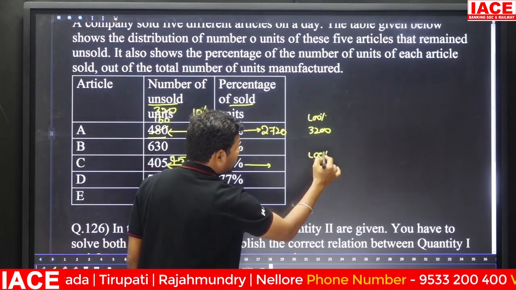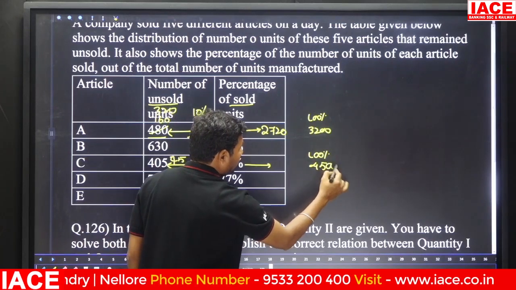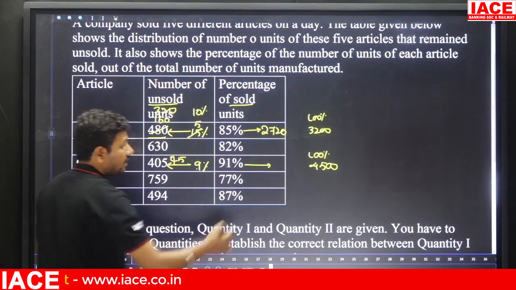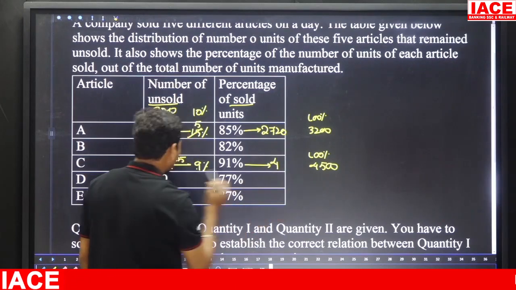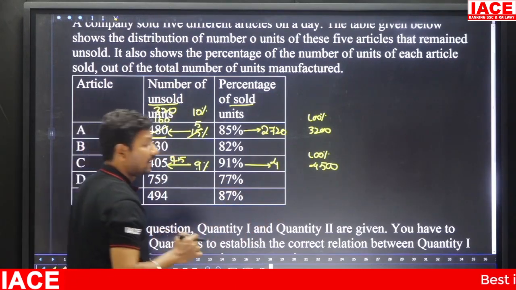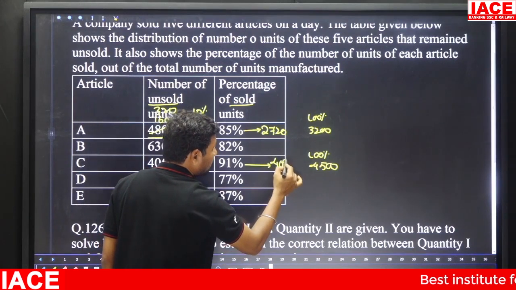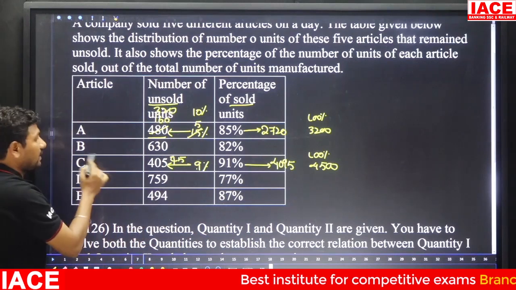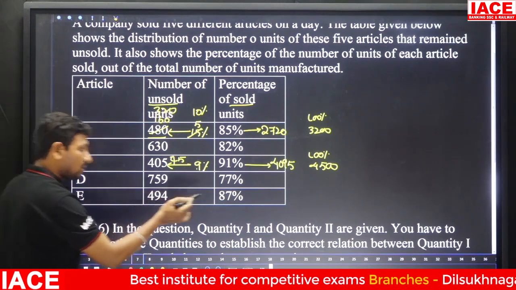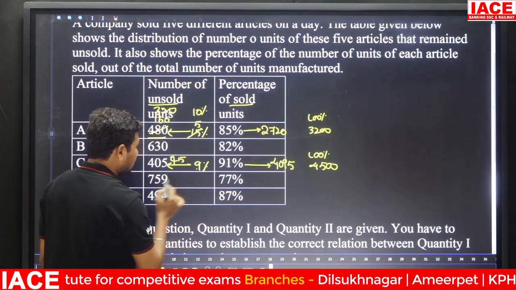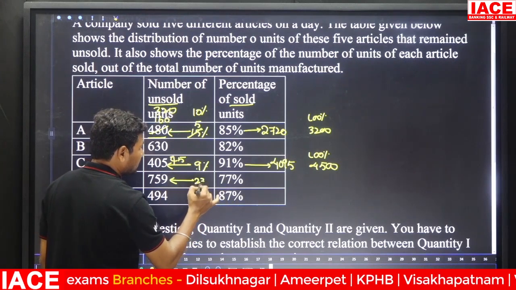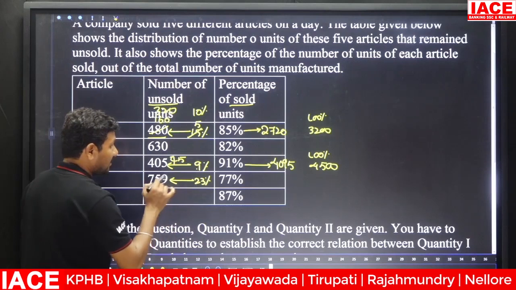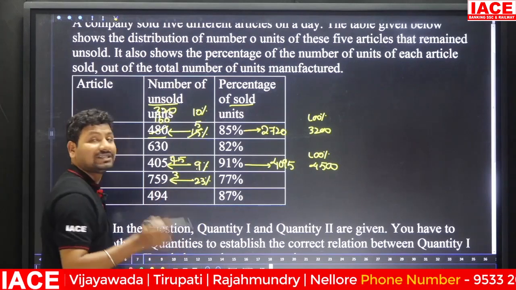100% is equal to how much? 4500. From 4500, 405 will be removed, you will get 91%. Then from 500, 400 will be removed, you will get 100. Extra 5 removed, you will get 4095. Then 4095 units belong to article C. As it is, we have to solve the remaining also. 77% sold, the remaining is equal to how much percentage? 23%. 23 threes value is 69.